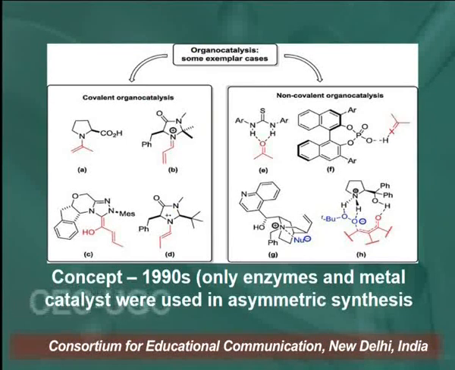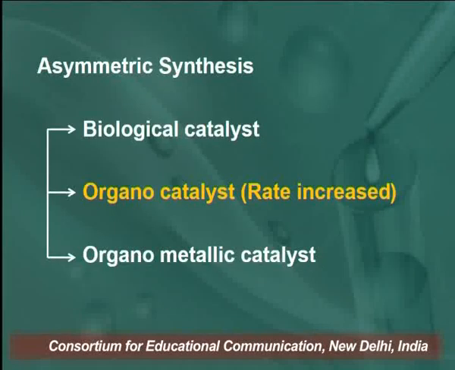Earlier, in the 1990s, only enzymes and metal catalysts were used in asymmetric synthesis. What is asymmetric synthesis, learners? Asymmetric synthesis is stereoselective synthesis, used in many pharmaceutical industries. So, in the 1990s, only the biological catalysts and organometallic catalysts were used in asymmetric synthesis, and the organocatalyst also increases the rate of reactions.